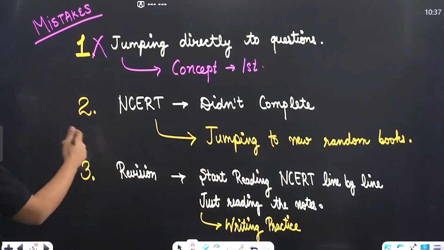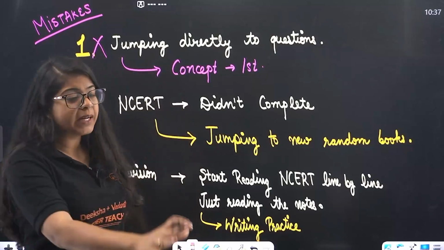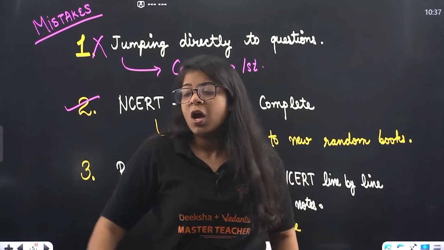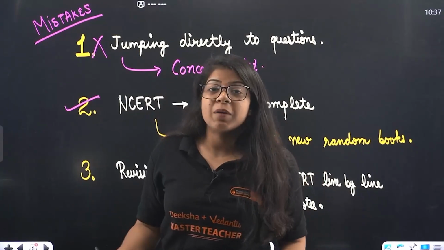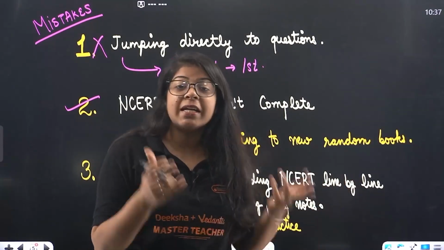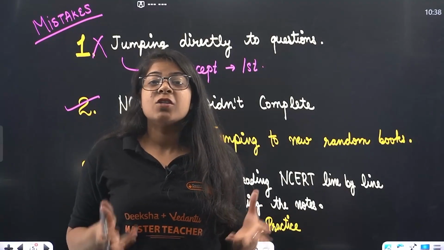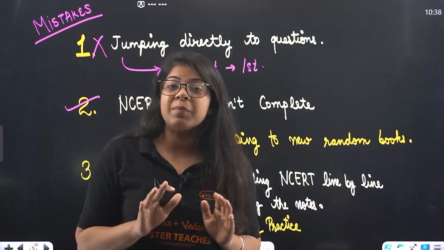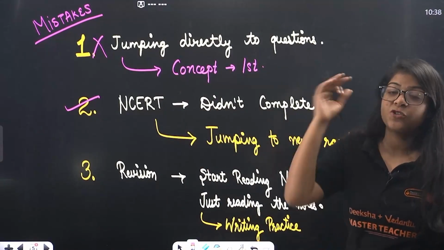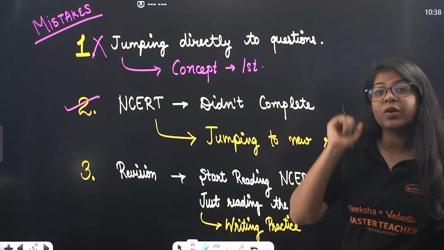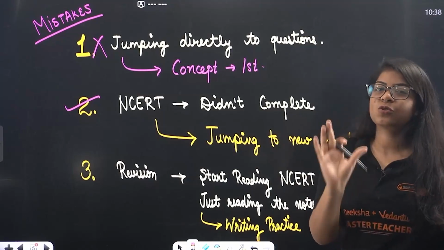Now after that, you haven't even completed NCERT, and again you are jumping to random books. Somebody told you that, oh, I am doing this particular book, oh no, I am doing lots of questions from this particular book, and you get the idea that you are lagging behind, but you haven't completed your NCERT. And a very important detail, maybe they haven't completed their NCERT as well. So if you jump to random books without even completing NCERT, that's a big mistake. Do not do that. NCERT is always first. It should be your priority. Okay, that's one of the love languages of science. The NCERT needs to be prioritized.